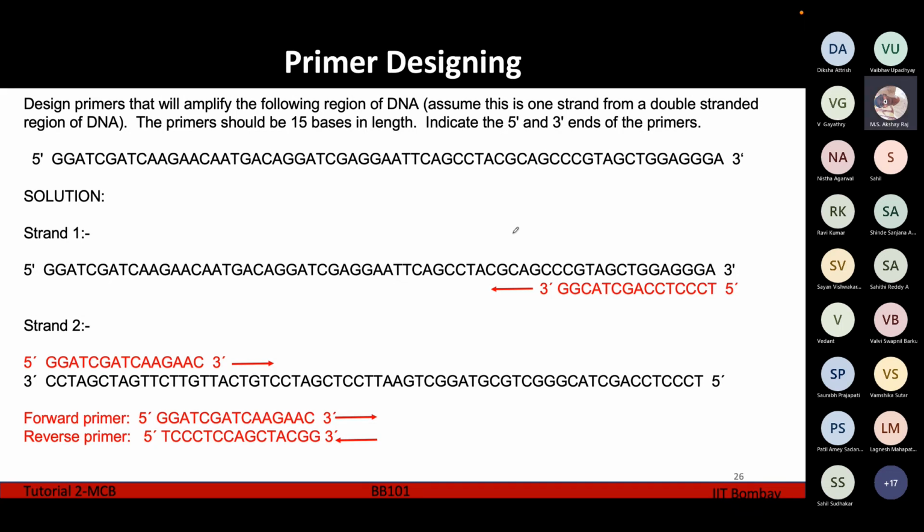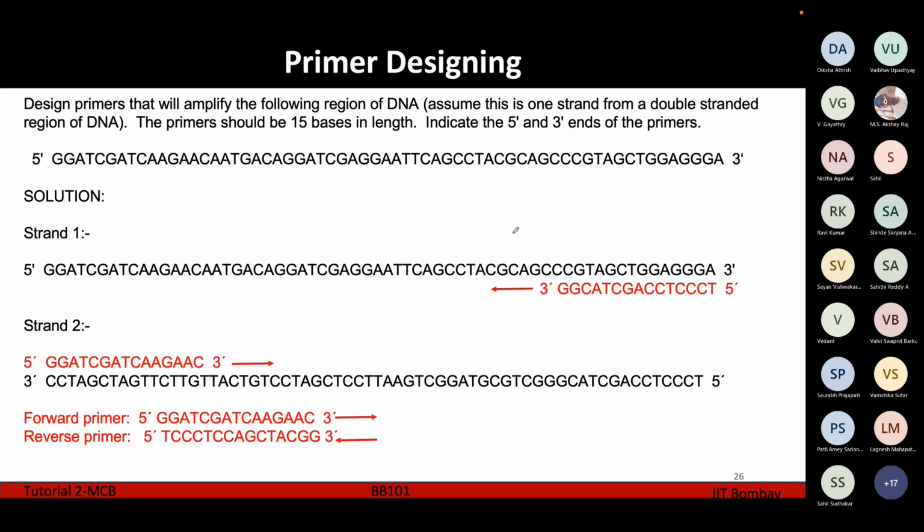What does 5' and 3' mean? That's just the way we represent the direction of the DNA. 5' means, in the deoxyribose sugar, on one end we have the phosphate group, and on the other end we have the oxygen with which the next DNA base is going to attach. So in that way we are naming it as 5' and 3'.